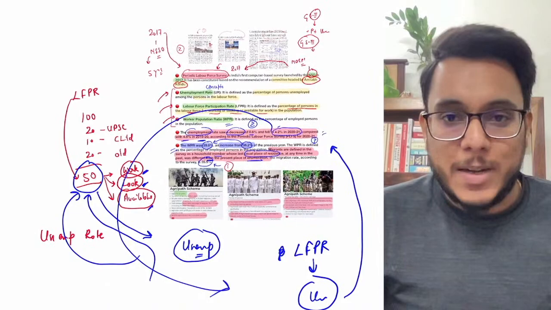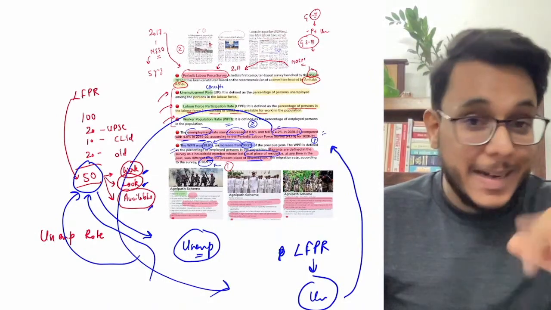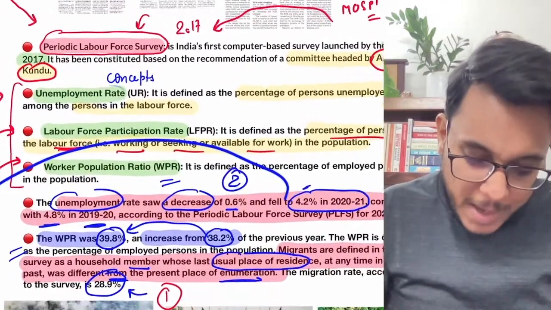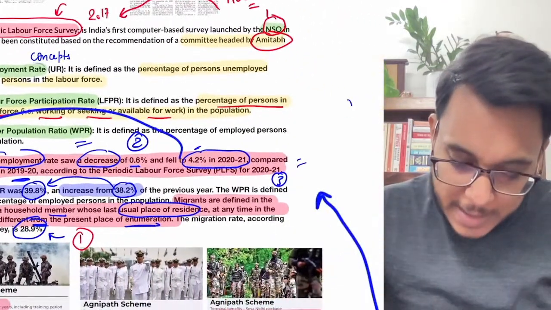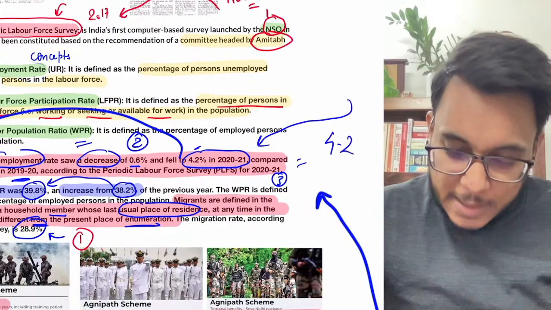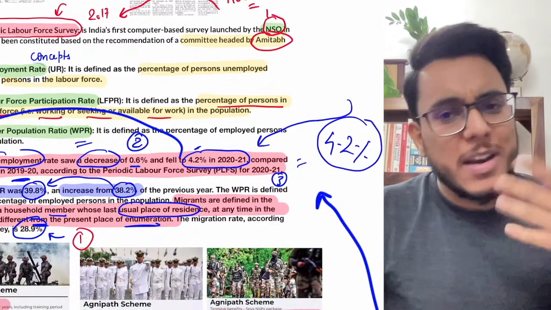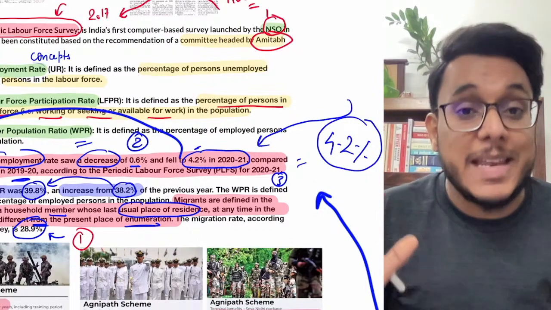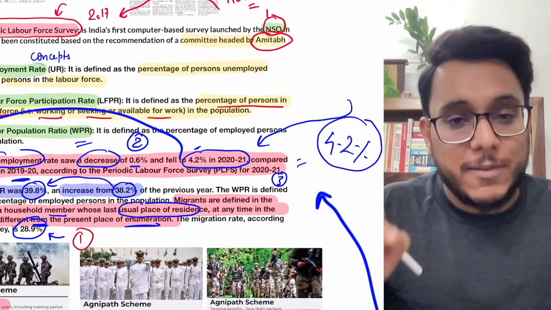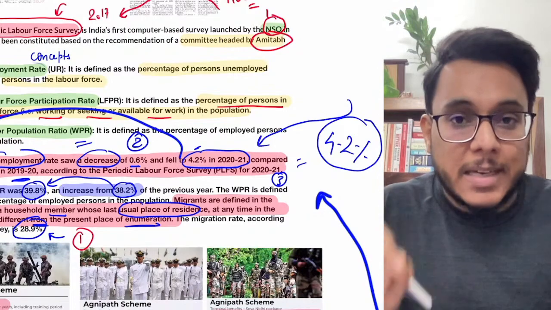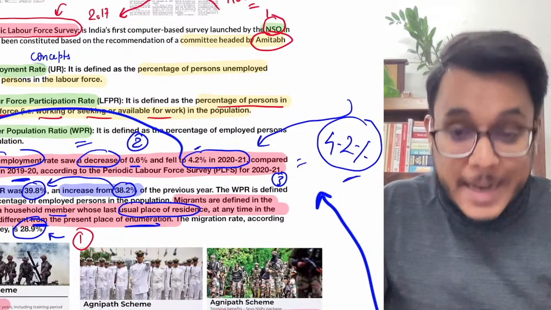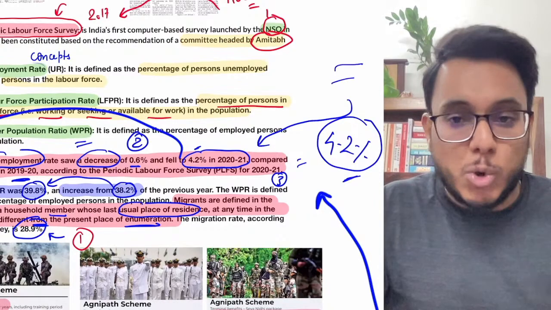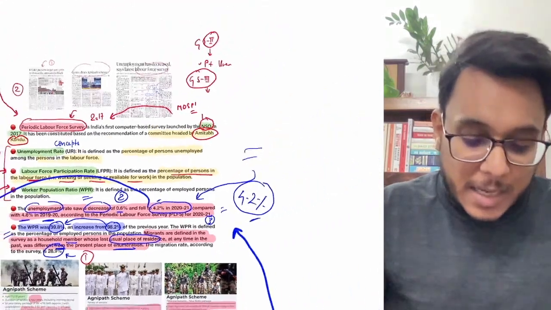So guys, now see this particular thing. We got the unemployment rate in India. What is the unemployment rate and how to calculate it? I had explained you. So what is the unemployment rate in India? Unemployment rate right now in India is 4.2%. Now on face it might look a less number, but guys, it is actually very high number. Right now we are facing the 45 years of worst unemployment. The rate above 4% is actually very much high. So because there is so much high unemployment, now what are the solutions?